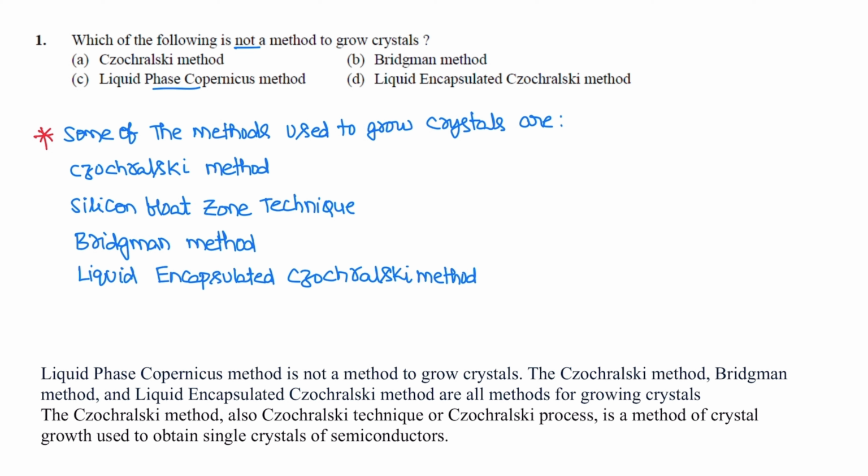Some of the methods used to grow the crystals are the Czochralski method, silicon float zone technique, Bridgman method, and liquid encapsulated Czochralski method. So this liquid phase Copernicus method is not a method to grow the crystals.